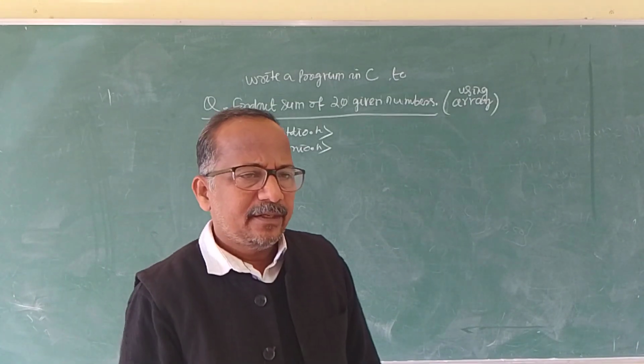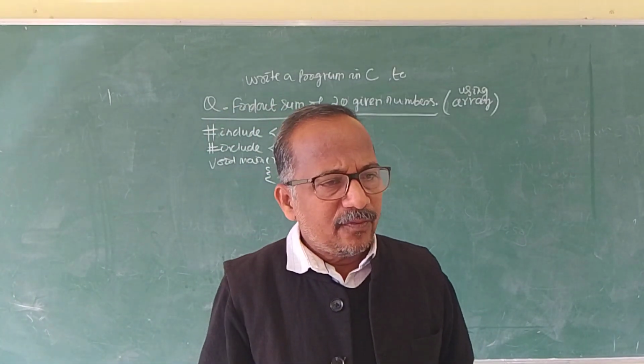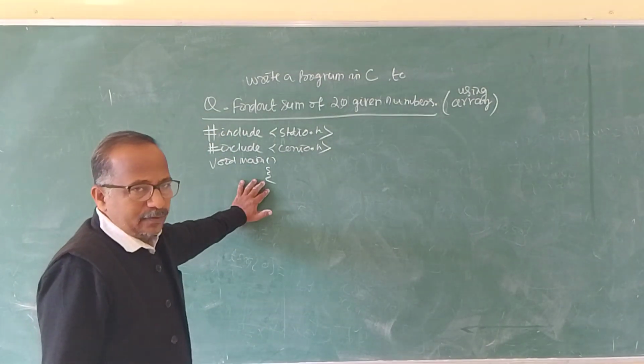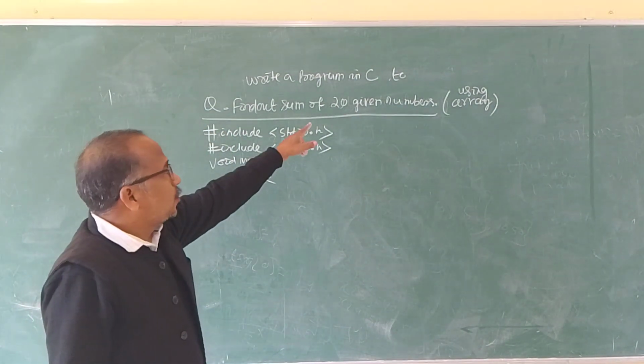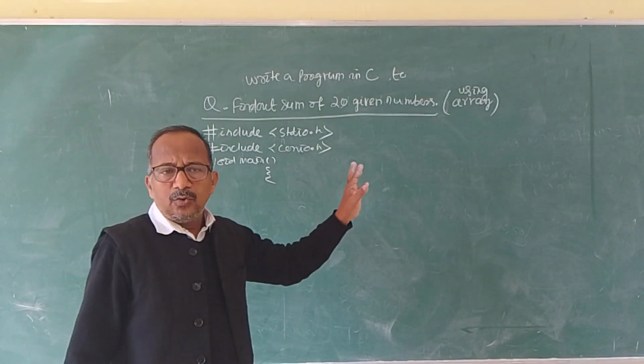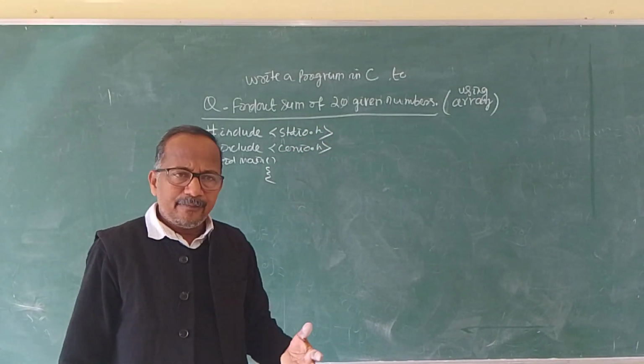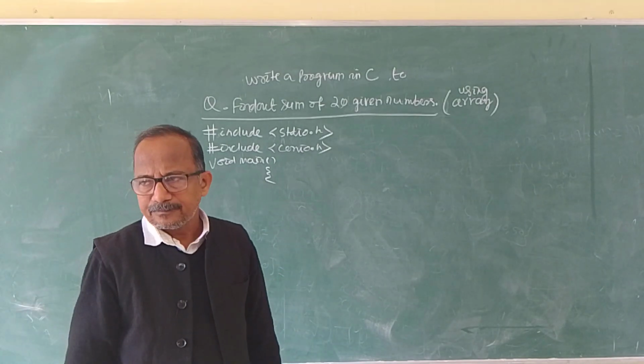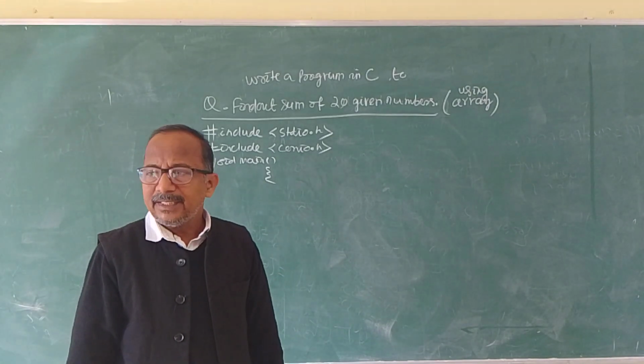The first thing is the declaration of variables. After main, what do we declare? The variables. Here there are 20 numbers. 20 numbers are to be entered, they have to be added, and we have to find out the sum.